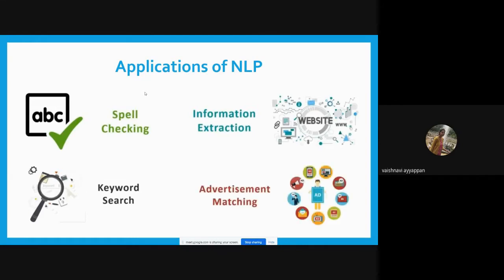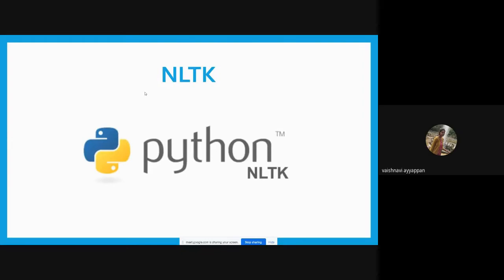Next, advertisement matching. We all know if I am searching for a watch in Amazon, then I can see the watch advertisement on another web page. If I'm on GeeksforGeeks, in the side pane there will be an advertisement regarding watches. Based on our search, they capture our interest and deliver it as an advertisement. This is the help of NLP. These are the applications.